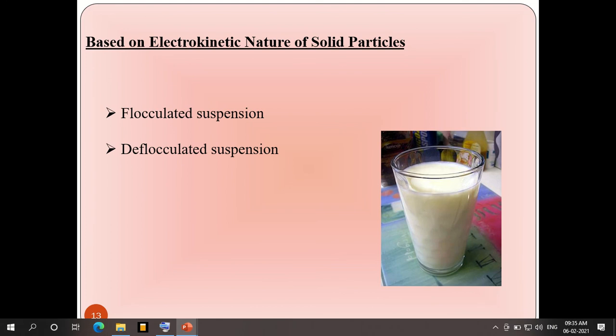And based on the electrokinetic nature of solid particles, they may be classified into flocculated suspensions and deflocculated suspensions. Flocculated and deflocculated suspensions have so many properties that we can see in detail later. Just note that it may be classified with respect to electrokinetic nature.